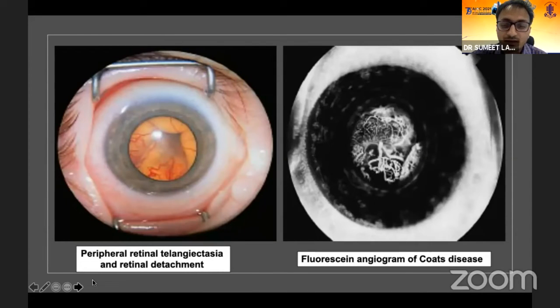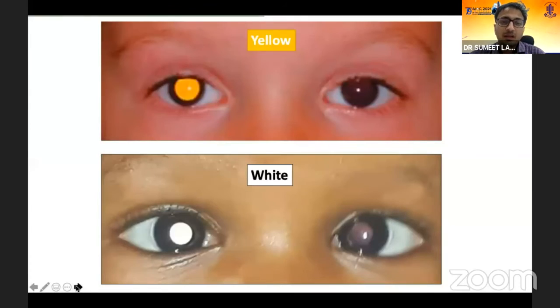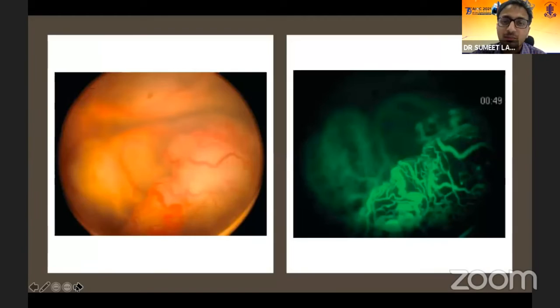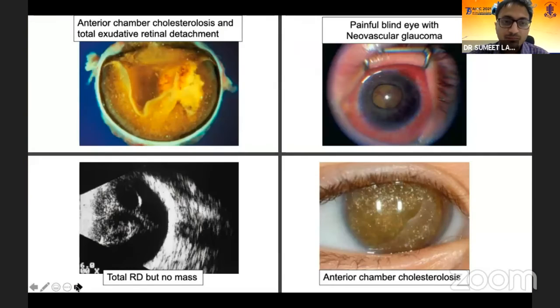This retinal telangiectasia can be very well seen, and if you're in doubt, the FFA is of very much help to show you the telangiectasia, widespread and florid, which helps you to differentiate Coats disease from retinoblastoma. Again, the reflex in Coats disease could be yellow and this could be white. Coats disease is most commonly unilateral compared to retinoblastoma. Again, an FFA picture of the same.